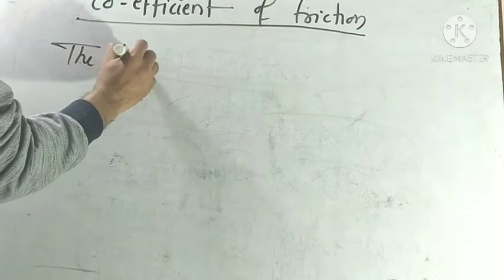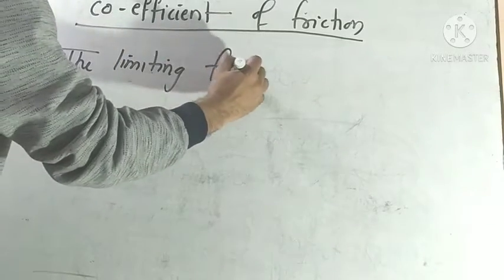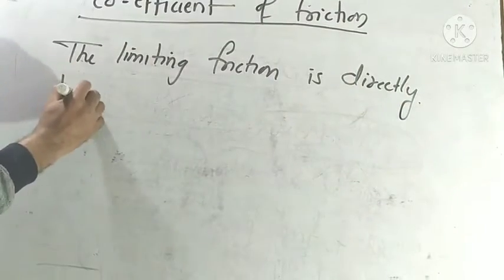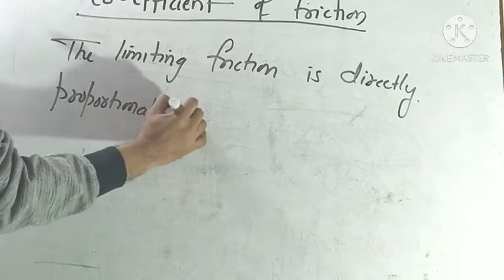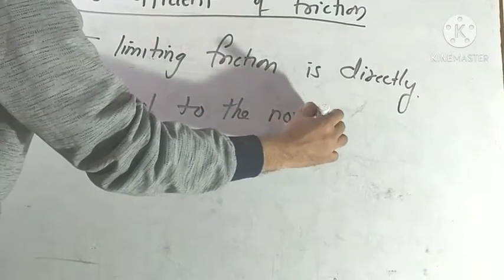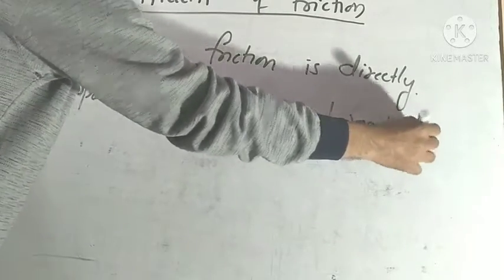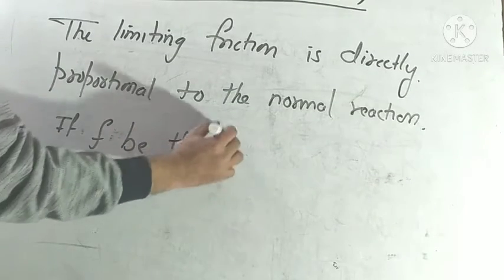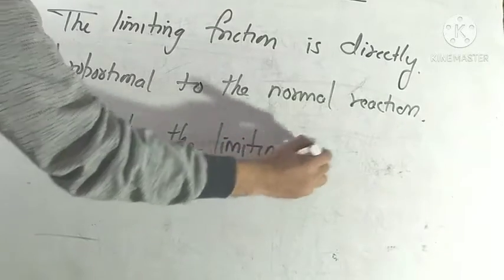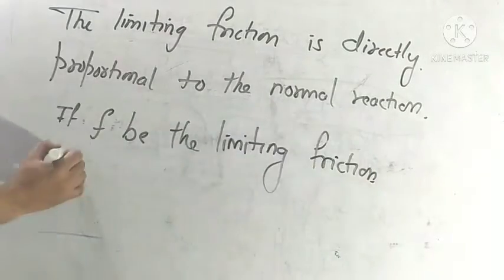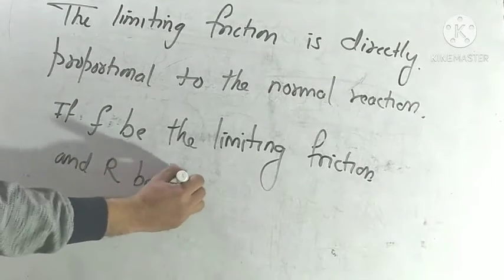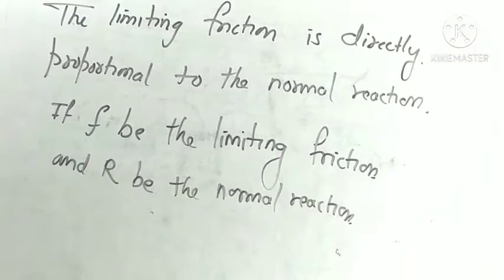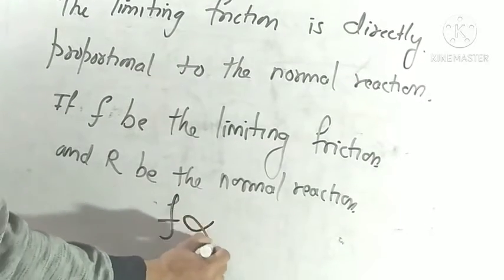If small f is the limiting friction and capital R is the normal reaction, we already know that frictional force is proportional to the normal reaction.